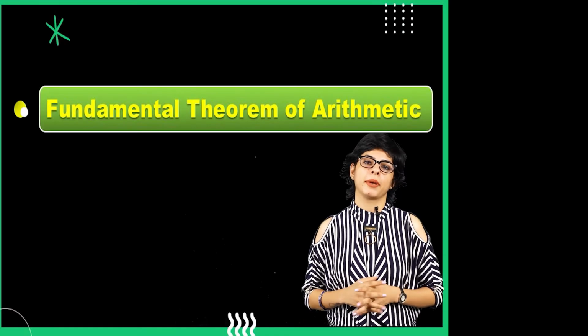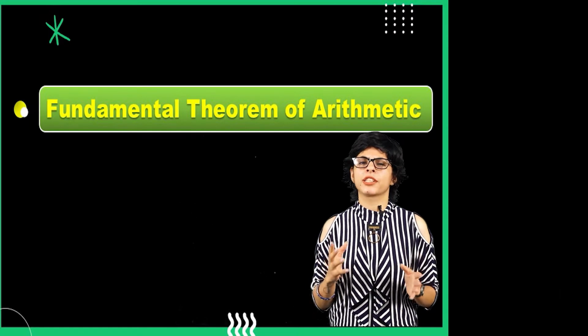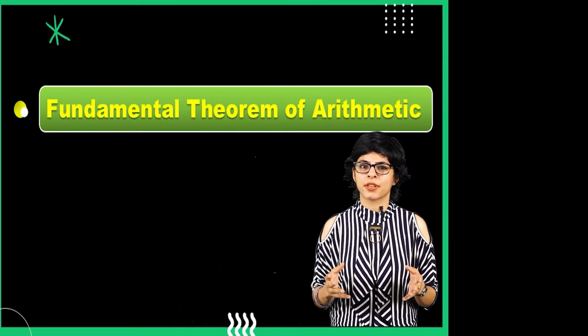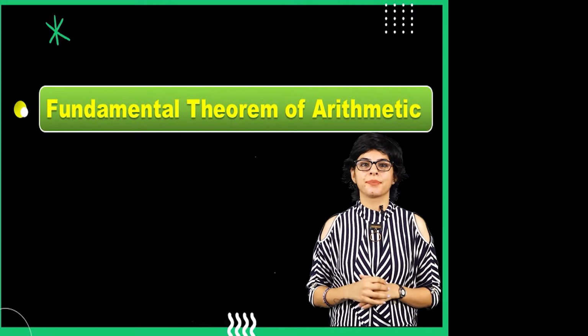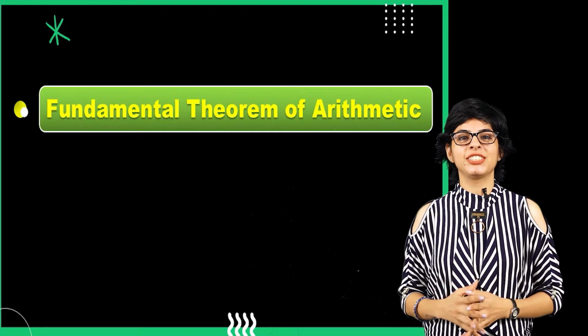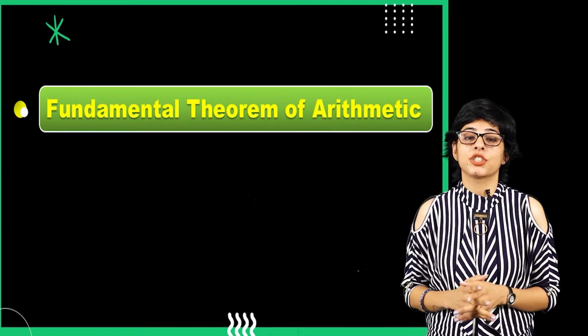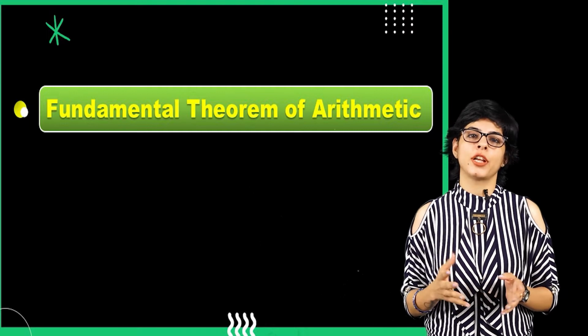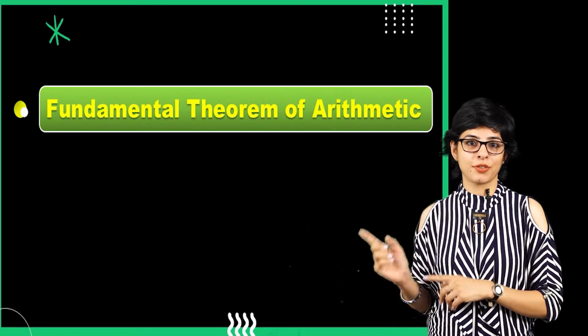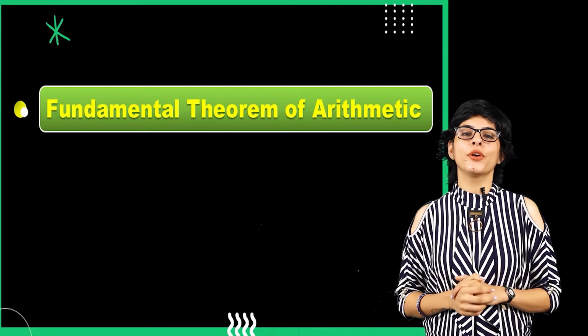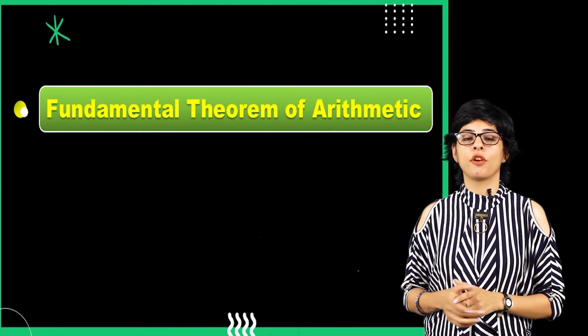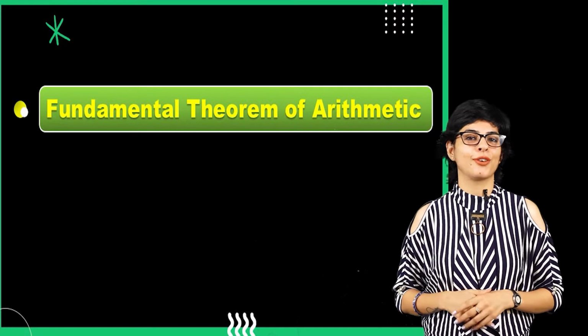Let's come back to the next theorem, that is the fundamental theorem of arithmetic. This is simply a multiplication theory. Do you know the term prime factorization? I must say you know this. Alright, so let's check where the usage of this theorem comes. We are going to prove the irrationality of numbers by the usage of this theorem. And we are also going to check if the decimal expansion of rational numbers is terminating or not.